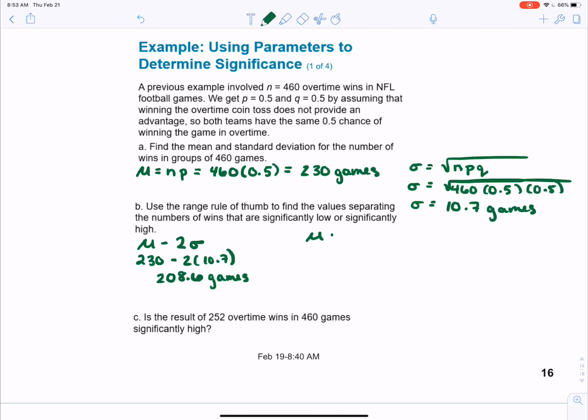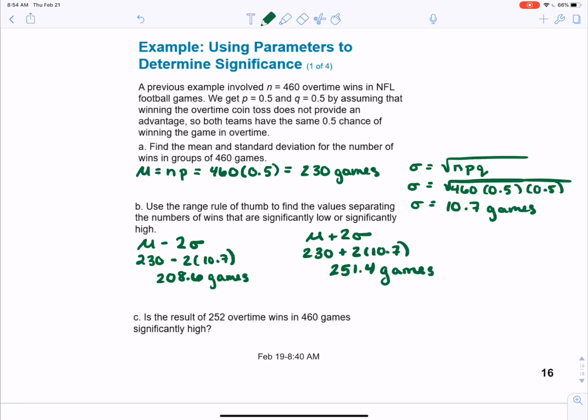If I look for significantly high, I'm going to add my 2 standard deviations instead. When I do that, that gives me 251.4 games. So anything above or including 251.4 games is considered significantly high.